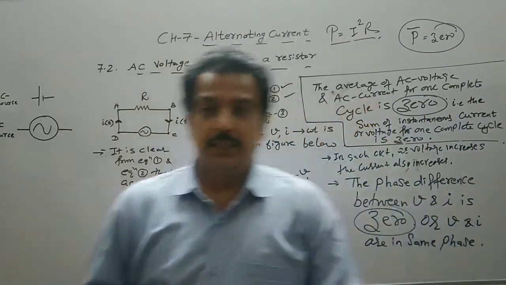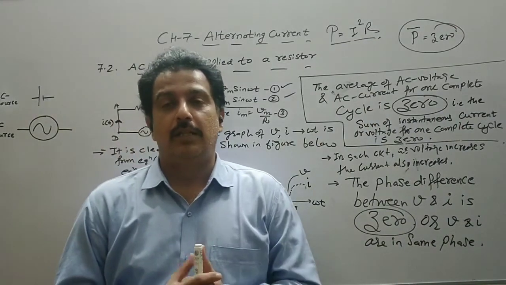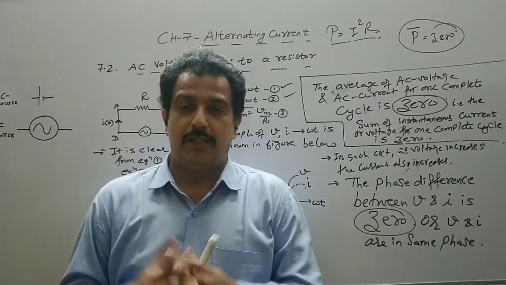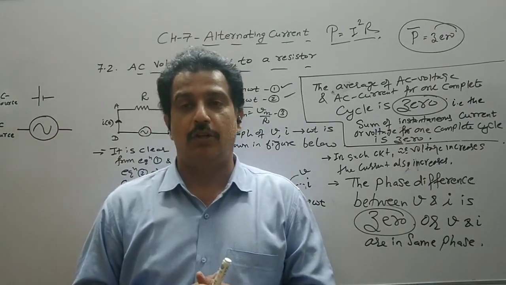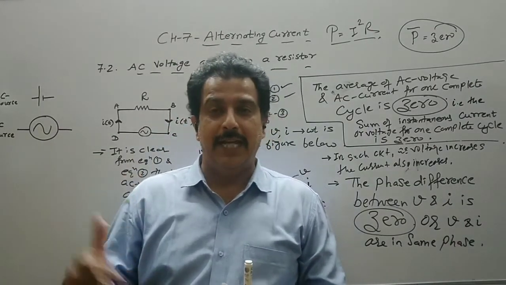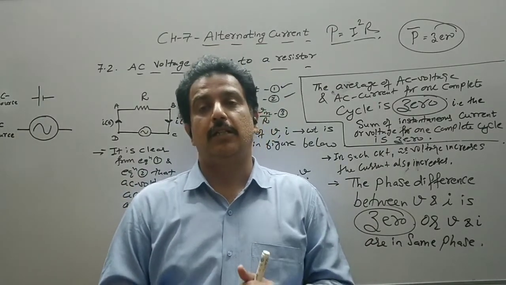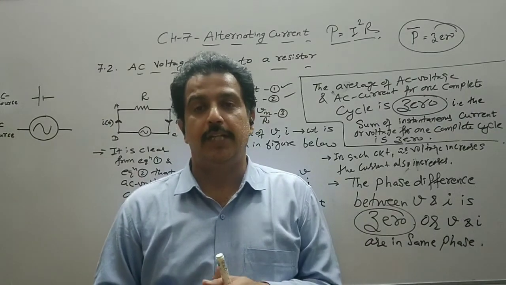So this is the first simple topic. In the coming lectures we will discuss the power of this circuit and the other AC circuits, containing only a capacitor or only an inductor.